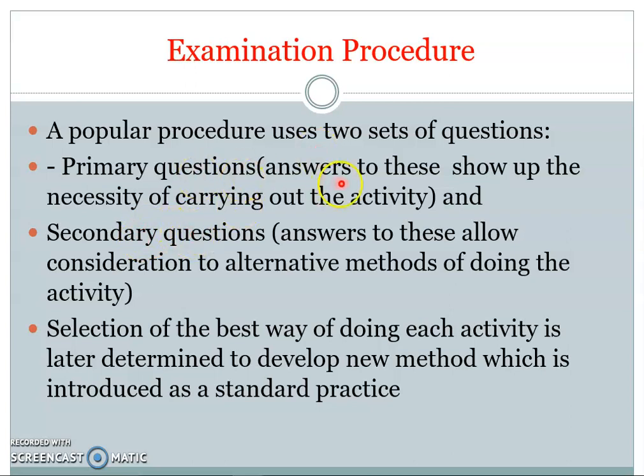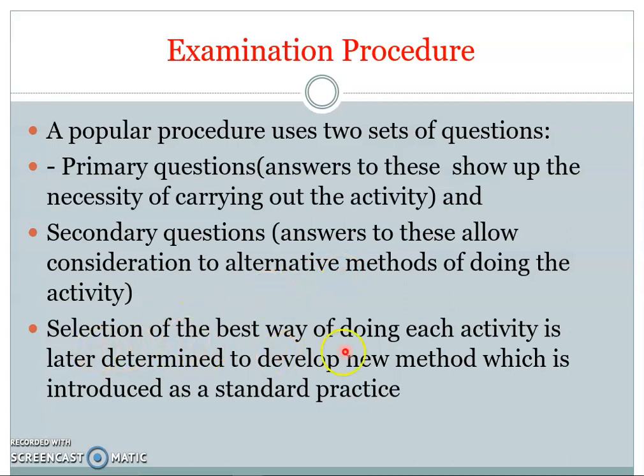So the primary set of questions means these answers show the necessity of carrying out the activity. That means these answers are helpful for ensuring the necessity of doing an activity, while a secondary set of questions allows us to consider alternative methods of doing the same activity. That means the first set of questions, primary questions, show the necessity of doing that activity, and secondary questions give us answers for having alternative methods for doing the activity.